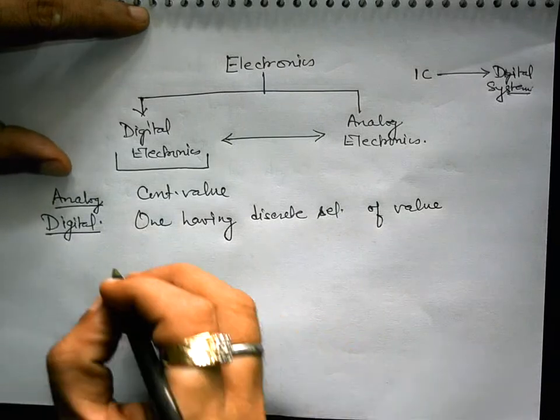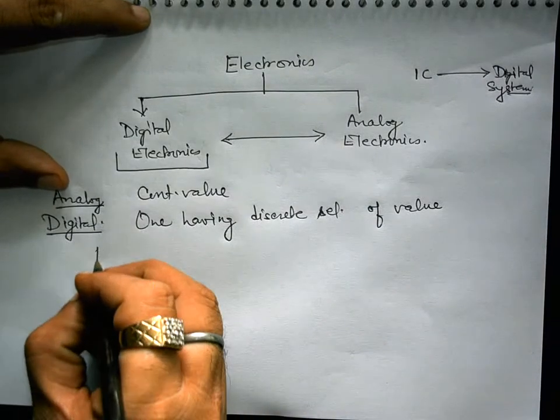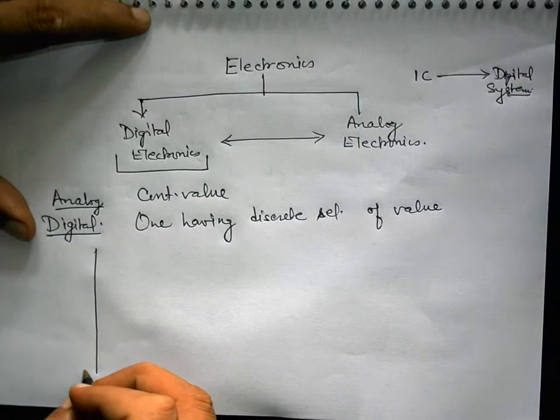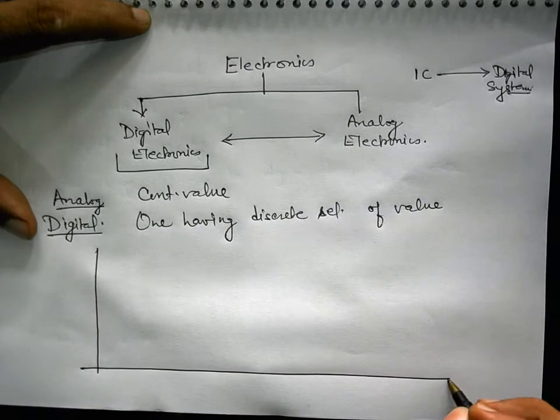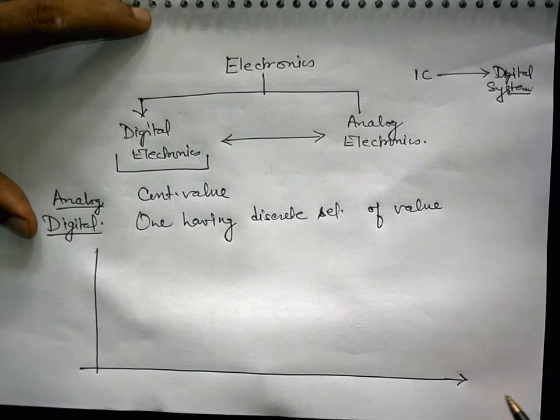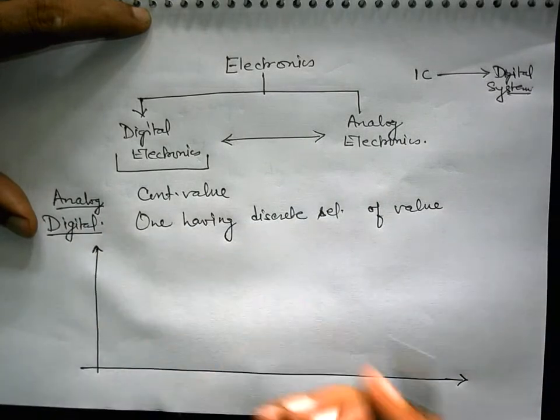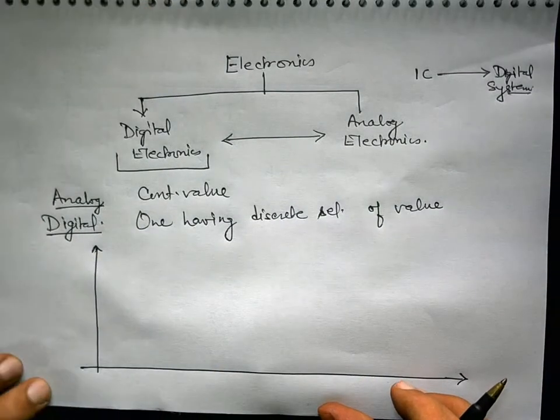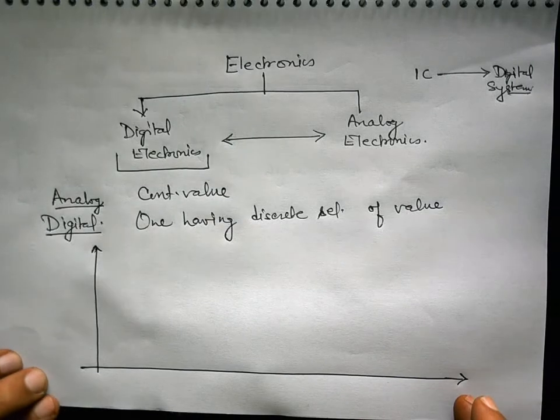Most of the practical signals we encounter in our daily life are analog in nature, but there are countless examples where you can get a digital signal directly in our daily life also.